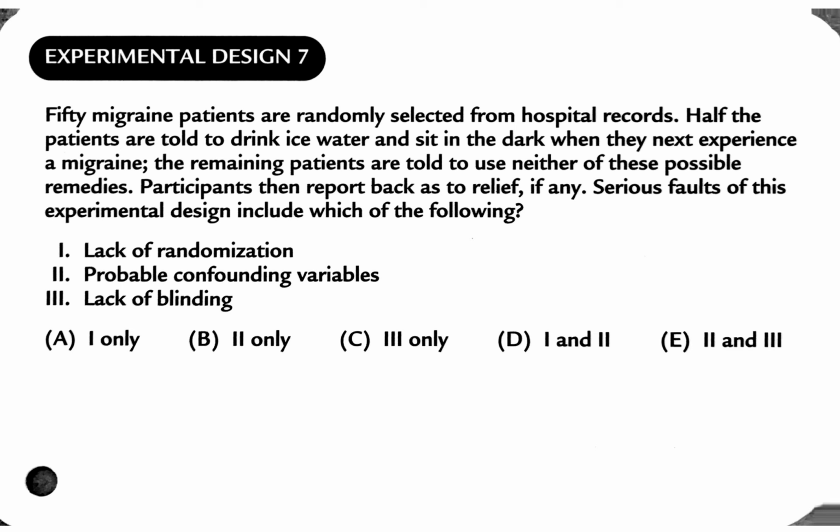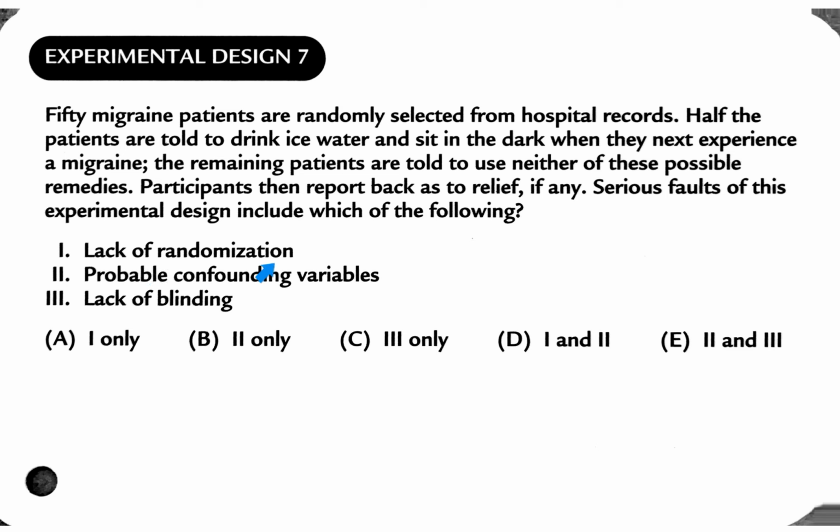First of all, remember when randomization is supposed to happen in an experiment. It says 50 patients were randomly selected from the hospital records. That's fine, but inside of an experiment, we want to randomly select people to do the different treatments, and that was not mentioned here. Half the patients were told to drink ice water and sit in the dark when they experienced the next migraine. The remaining patients were told to use neither of these methods and just sit in the dark in general. So that's your control group, right? But it does not apply the randomization process correctly, or at least we don't know.